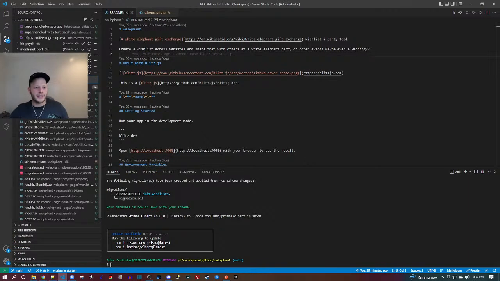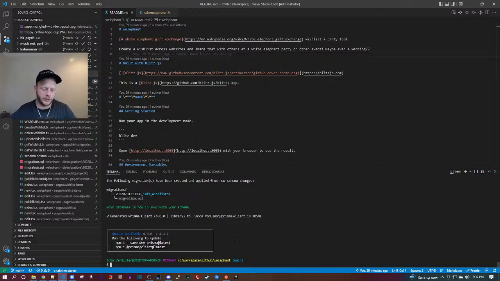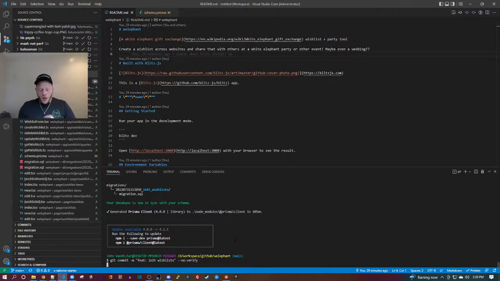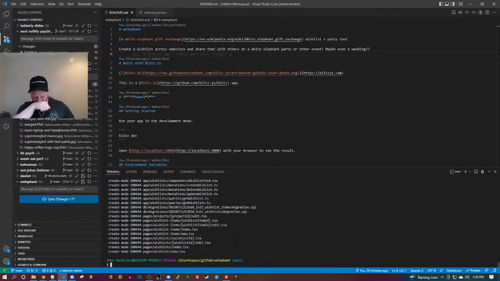Database and schema are in sync, it says. Let's go ahead and commit this. I should have committed once for each migration. So this will be feat init wishlists. And we're going to try out the UI init. Let's spell init correctly. Again, I'm going to bring this over to the command line instead of using the VS Code shortcut because I need to be able to pass no verify because I believe the test will fail at this moment.